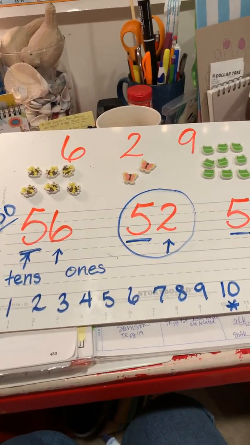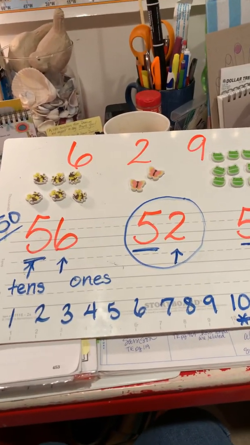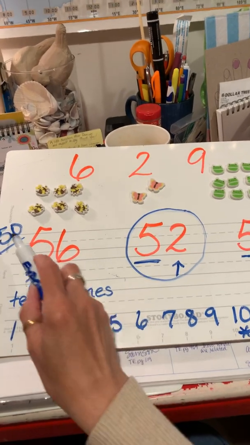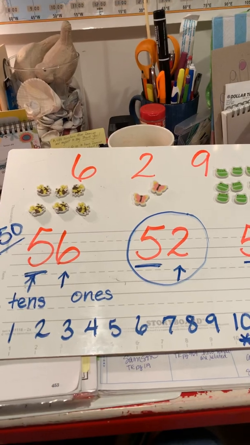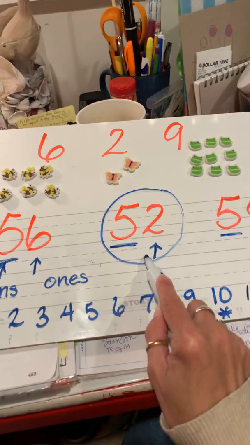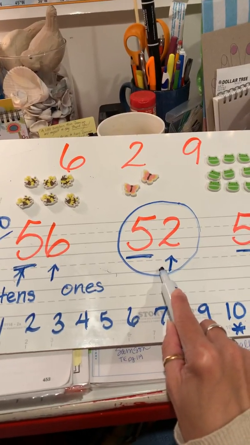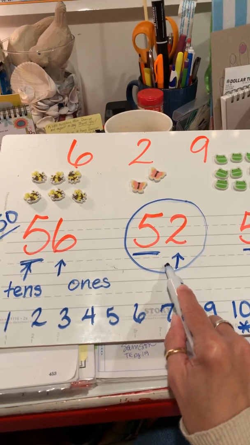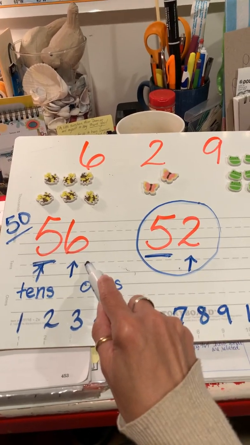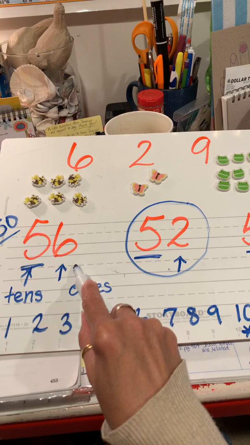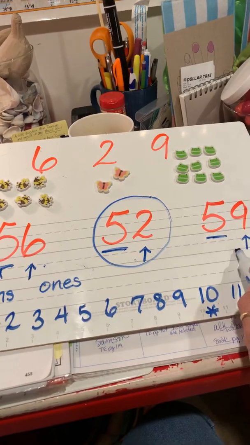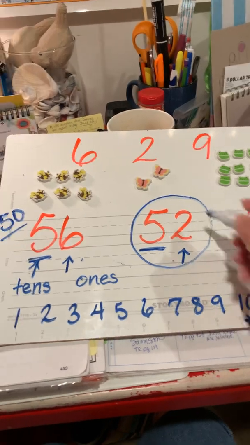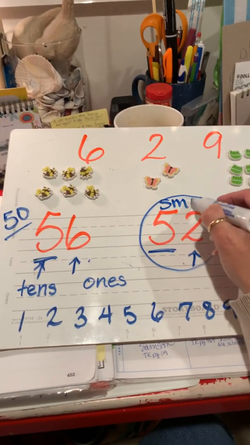What would be the next number in line? If you need to check yourself, count. We're in the 50 family, so we're going to start at 50, 51, 52, 53, 54, 55, 56. Keep counting. 57, 58, 59. Then this one. So this is the smallest.